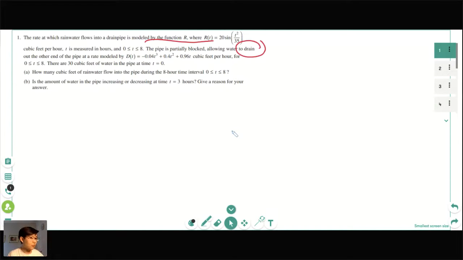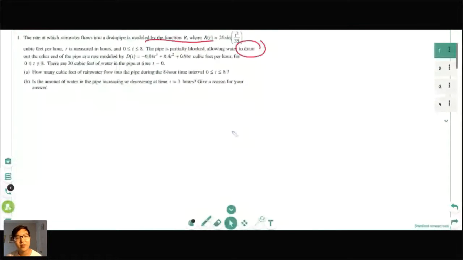So let's look at number 1A. It says, how many cubic feet of rainwater flow into the pipe during the 8-hour interval 0 ≤ t ≤ 8? First of all, are we using the in function or the out function? Are we using r of t or d of t? That's what I'm going to ask y'all.